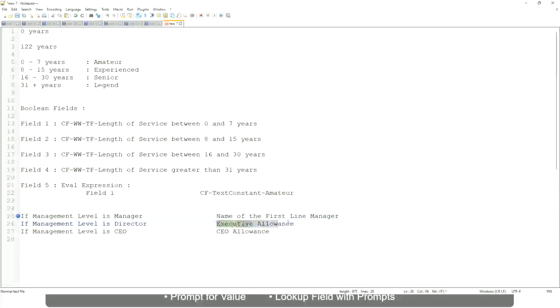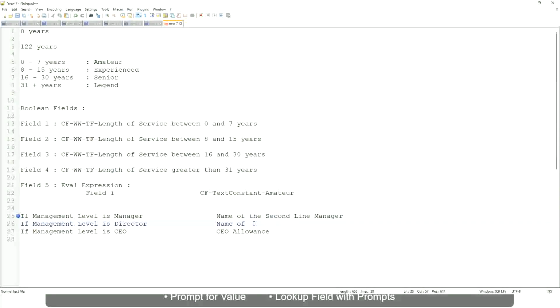If it is director, name of, oh sorry, I'm getting it all wrong. If the management level is manager, name of the second line manager. Like manager's manager.